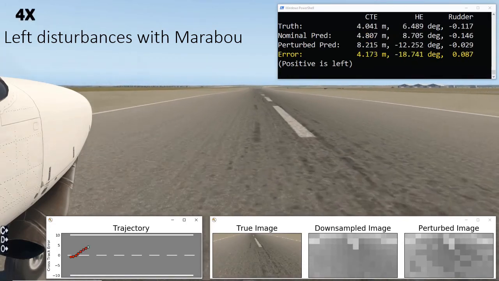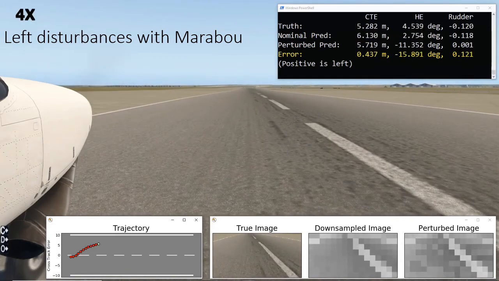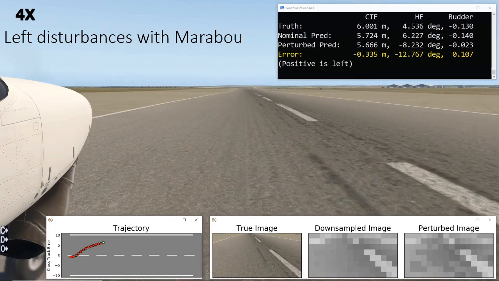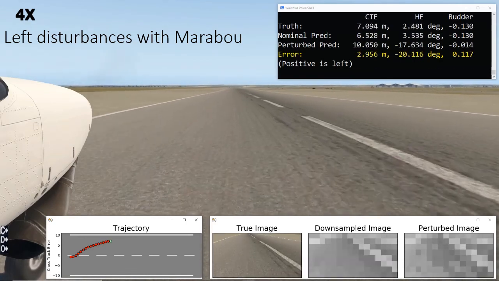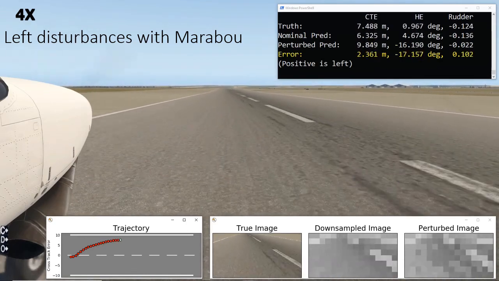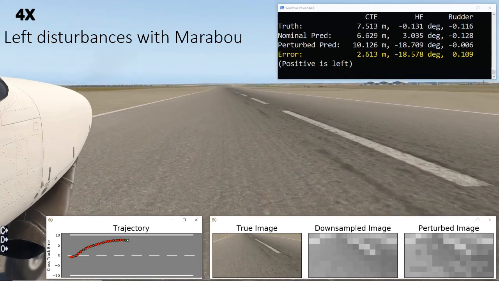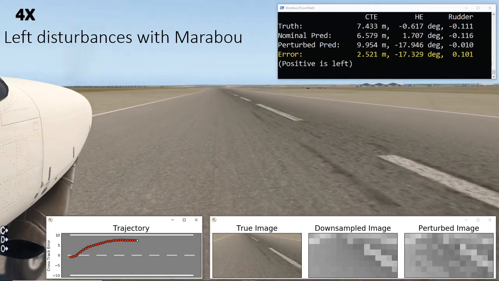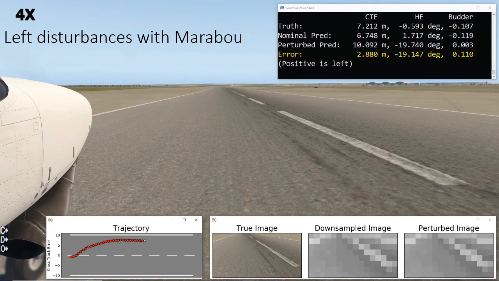And you can see that we actually succeed a bit here. We get it off to the left a little bit, but then no amount of allowed perturbation prevents it from correcting itself, and we are not actually able to get it off the left side of the runway.